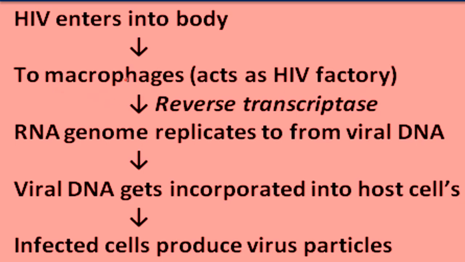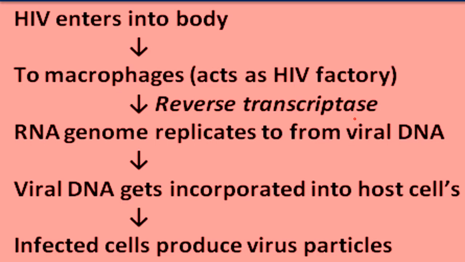Now what happens when this HIV enters inside the macrophage? First of all, reverse transcriptase will work. What is this reverse transcriptase? This is an enzyme which can convert RNA of HIV into DNA. As you know, in HIV the genetic material is RNA, but our genetic material is DNA.